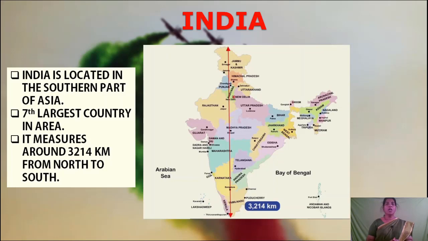Children, as you all know, India is our country. भारत हमारा कंट्री है और भारत में हम रहते हैं. India is a huge country. It is located in the southern part of Asia. Asia is a continent. Continent means big landmass.